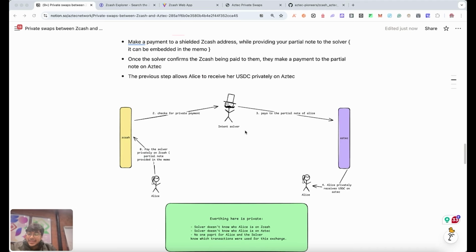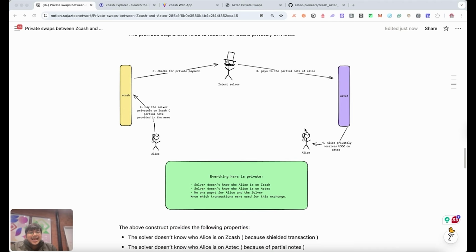It's pretty intuitive. Basically, Alice will pay the solver, let's say. And what I mean by the other side is, if Alice wants to sell some USDC to buy Aztec, the exact opposite will happen. Alice will pay to the partial node of the solver, or can make a private payment to the solver. It's up to how the solver wants to do it.